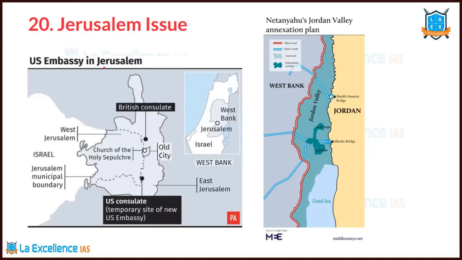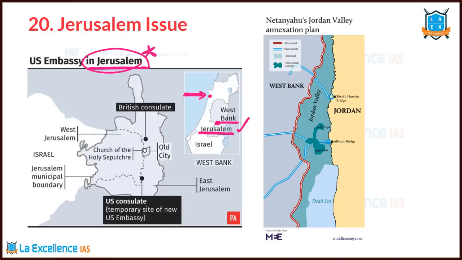And there's one more issue. USA has shifted its embassy to Jerusalem. Jerusalem is a place that is in conflict between Israel and Palestine. Earlier, most of the countries recognized Tel Aviv, which is a place in Israel, as the capital, and they placed all their consulates and embassies over there. But now Jerusalem, which is part of the West Bank region of Palestine, USA said that's the official capital of Israel, so we are placing our embassy over there. Isn't it against international norms? That's the question now. How can the US do that?